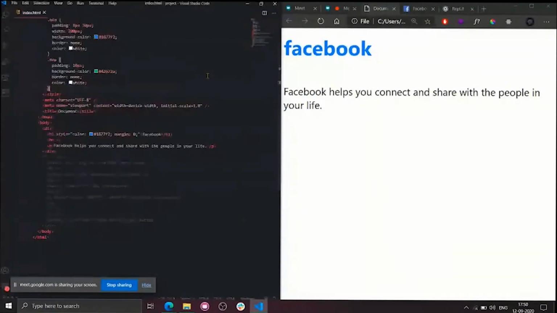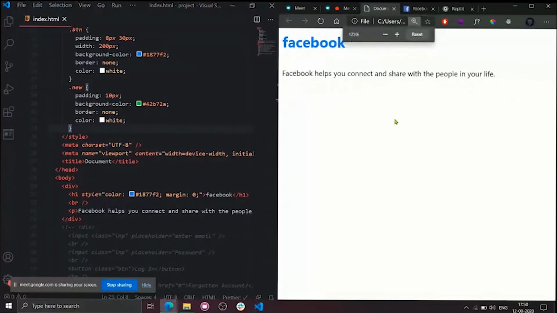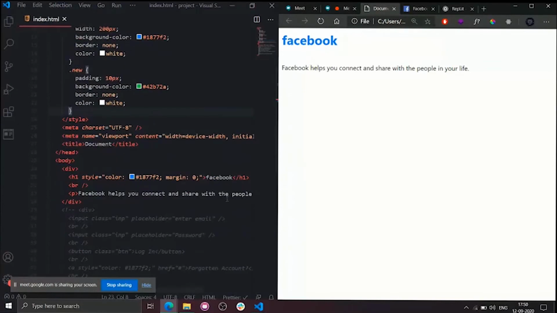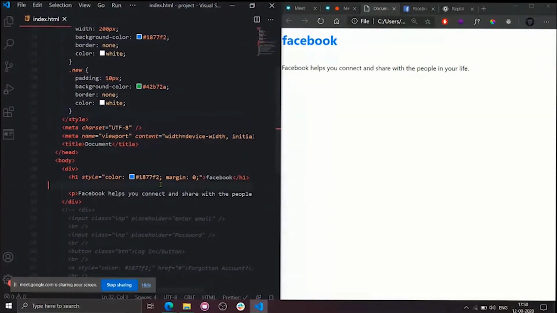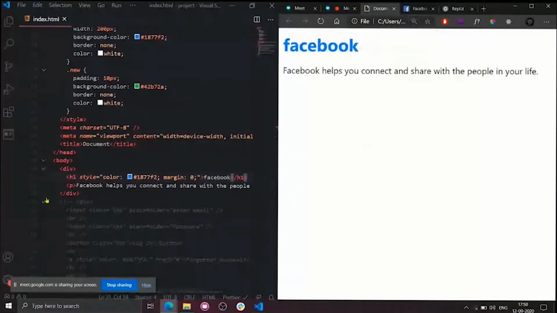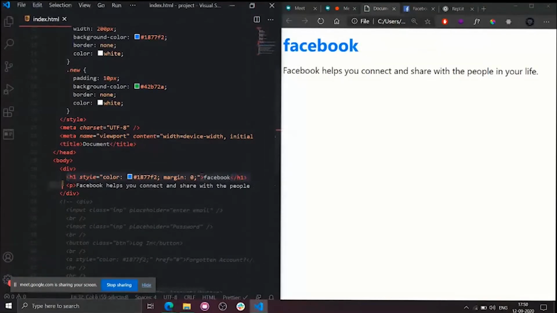Oh my god. Why am I doing this again? So I will simply remove this. Where is my code? Yeah. So I'll simply remove this break tag, and let's see what will happen. Yeah, it's the break tag that's causing the issue. As I kept these two tags inside a div, automatically HTML will render them one by one, not on the horizontal side. That's another advantage of the div tag. Whatever you write inside the div tag will be rendered in a vertical format, one by one. If you don't keep this div tag, this text will be on the right side of Facebook. So that's why there's no need to use break separately, as I merged them with the div tag.